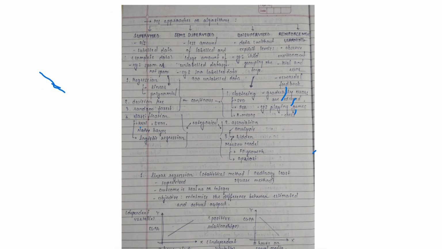So I hope you have learned terms like supervised, semi-supervised, unsupervised, and reinforcement learning. There are different terms which we will learn in more depth with the help of other videos. I hope you like this video, and that you have learned about some of the learning approaches or algorithms in machine learning.